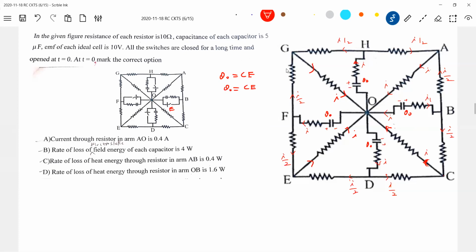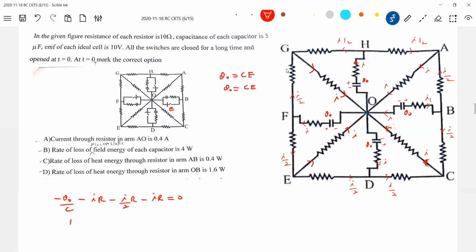So that potential difference will be E only altogether. So that will make the current. We'll apply the loop equation, pick up any one loop. So minus Q naught by C minus IR minus I by 2R plus minus IR, all set equal to 0.